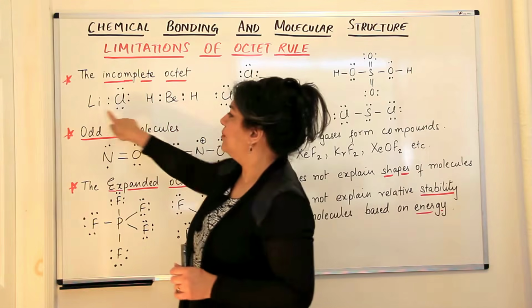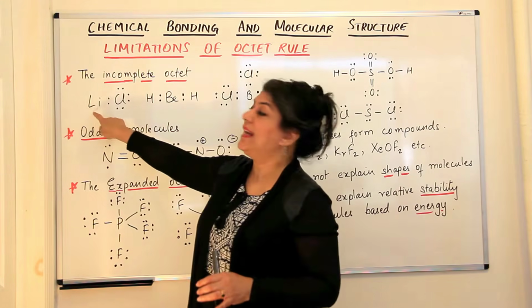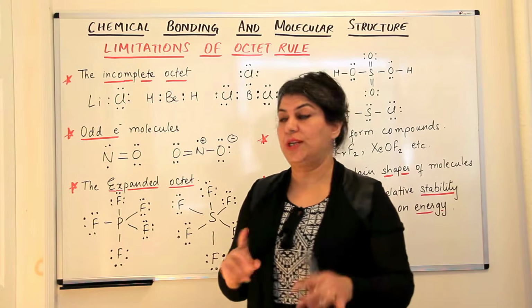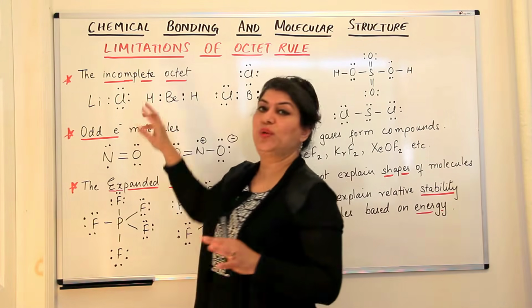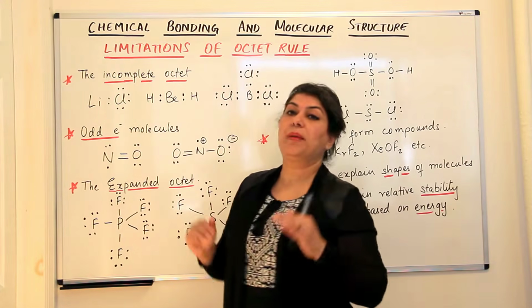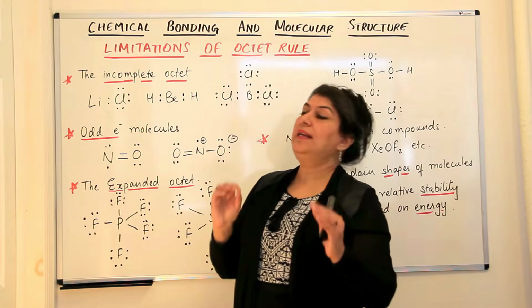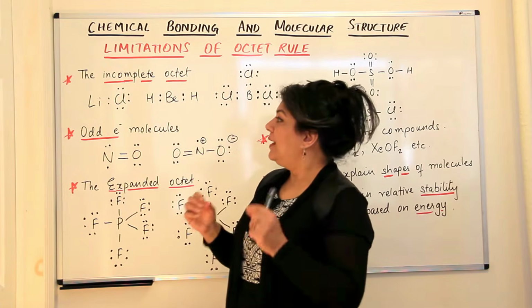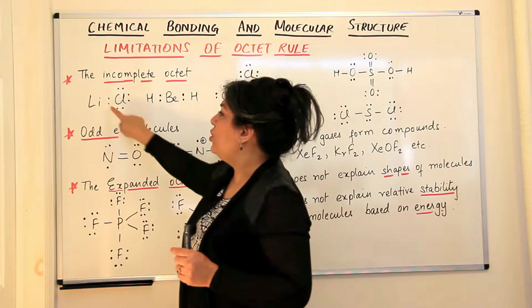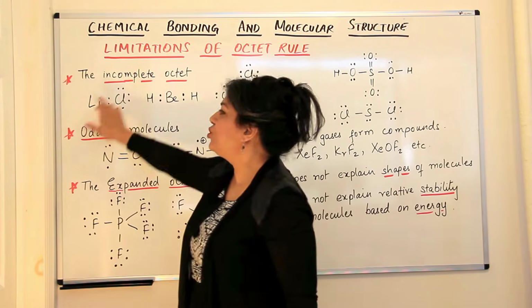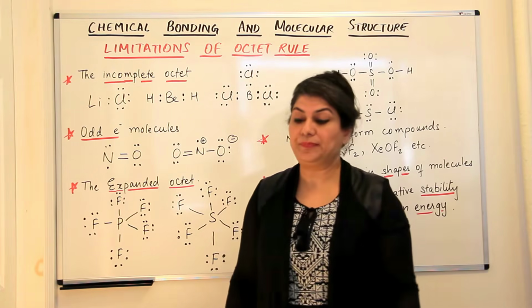Take a look at lithium chloride. Lithium chloride is LiCl. Lithium has 1 electron in its outermost shell, and it combines with chlorine, which has 7 electrons in its outermost shell. When it forms a compound with chlorine, lithium chloride is formed, which has a formula of LiCl. Now, in this compound, chlorine completes its octet, but lithium only has 2 electrons in its outermost shell.